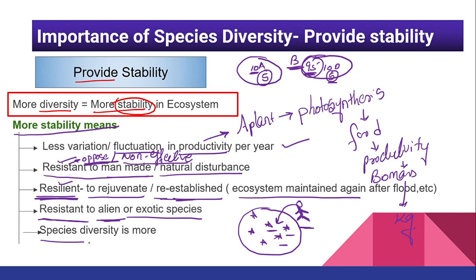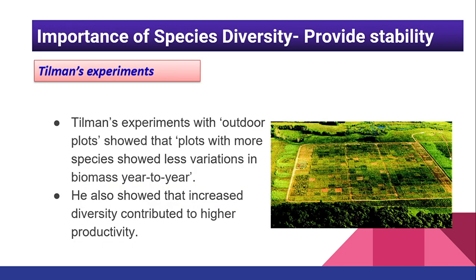Now the last one is species diversity is more. This is the most important one, class, because if the species diversity is more, automatically no matter what is happening, whether it is man-made stuff or natural calamities or something else, obviously I have a large number of species, so it can always be resilient, it can always rejuvenate. But if I have less number of species, then it won't be able to be resilient or rejuvenate again, right? I hope this must be clear to you.